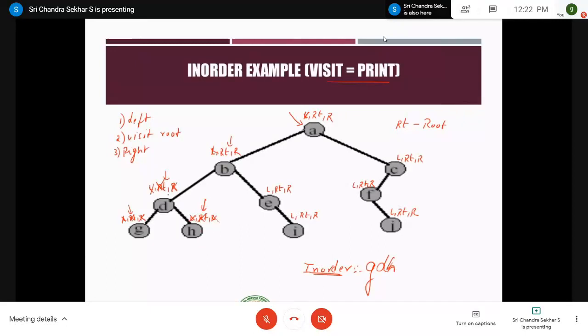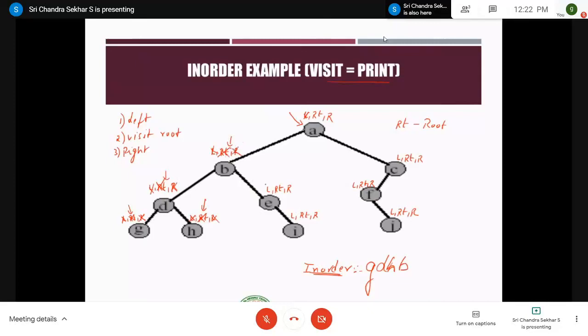So you go to its parent, which is nothing but D. It is also completed with all the three steps. Therefore, you go to its parent, which is nothing but B. At B, you have completed one step, that is go to left. Therefore, you cross it off, and then you continue with the second step, which is nothing but visiting the root node. Visiting the root node is nothing but printing. Therefore, you print it. B is printed. Cross off or strike off this root, and then you go for the third step.